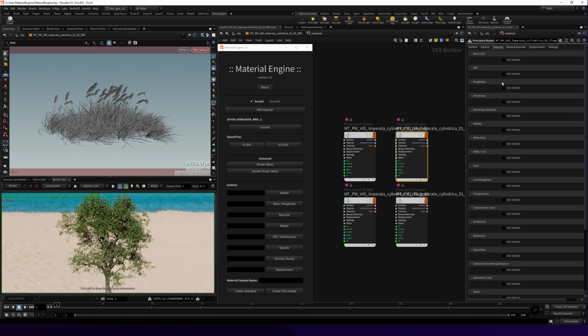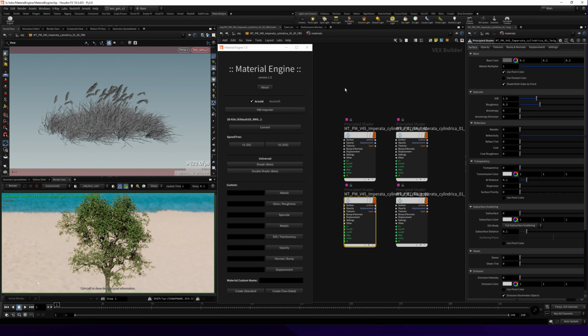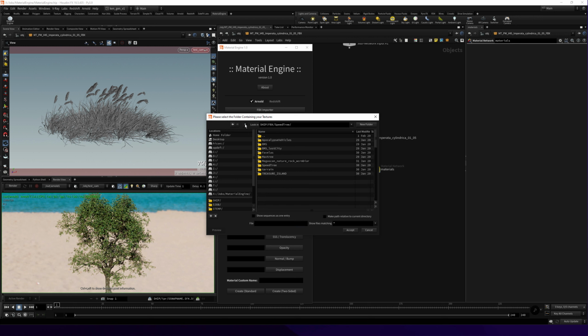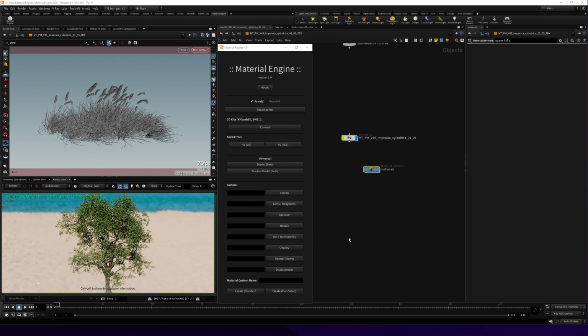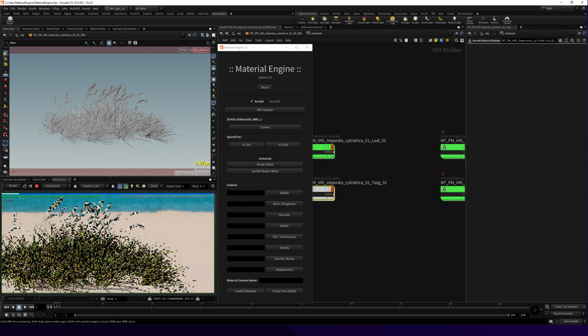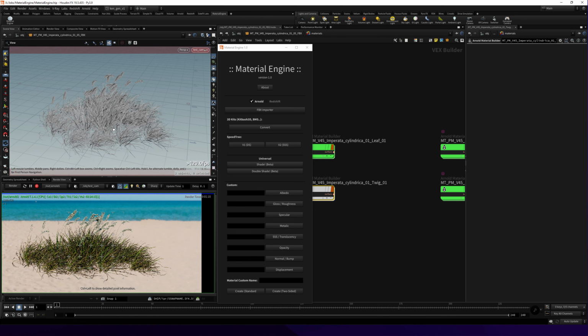the materials have no inputs for the textures, so you can just select the material and hit double-sided. Select your correct texture folder and hit accept, and it's working.